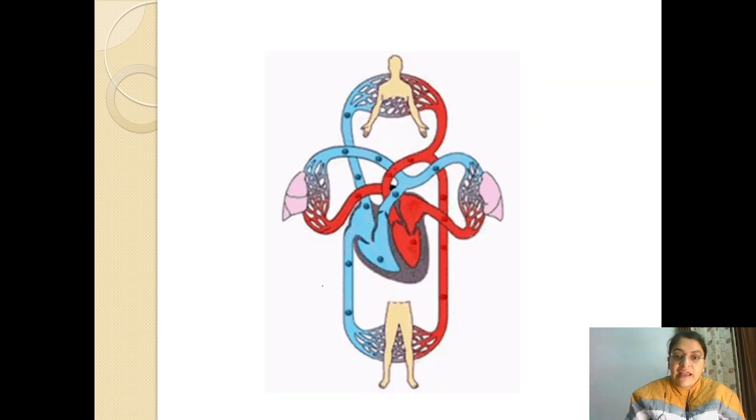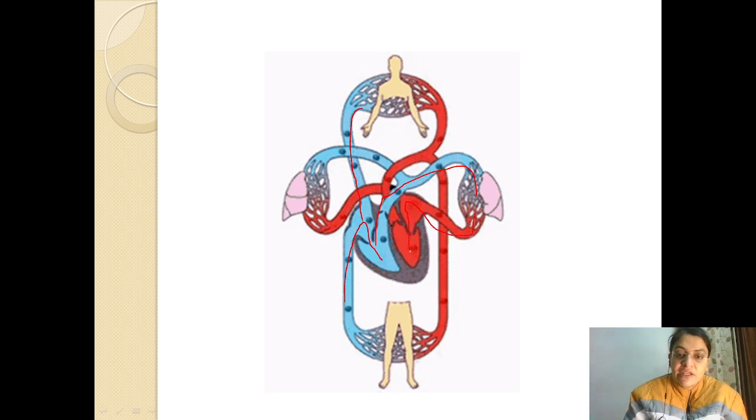So here I have shared this diagram. See, where is the blood moving? From the inferior and superior vena cava to the right atrium, to the right ventricle, and from the right ventricle it goes to the lungs through the pulmonary artery. Through the pulmonary vein, it comes back into the left atrium.